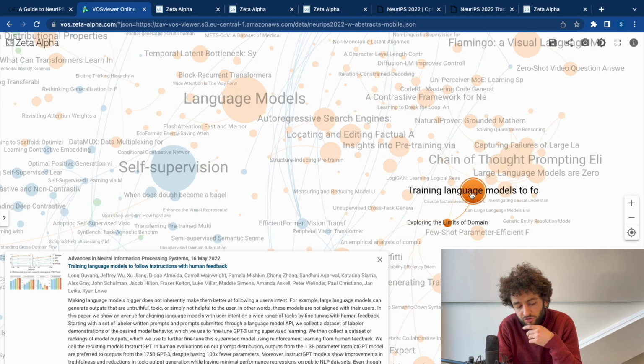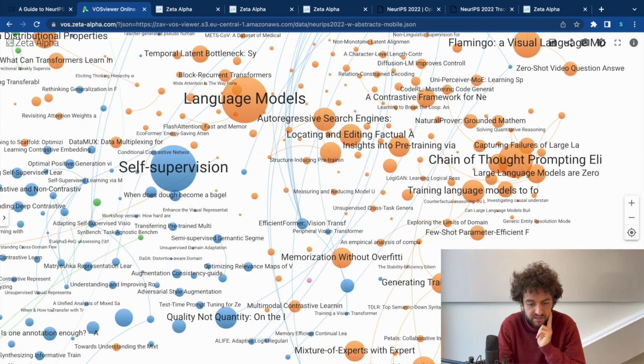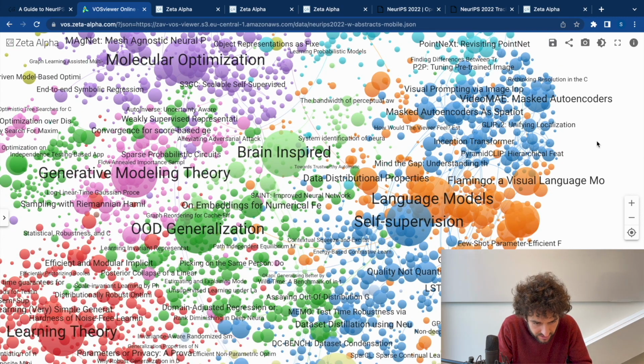Another one that is also pretty big, from OpenAI: Training Language Models to Follow Instructions with Human Feedback. They basically have GPT-3 interact with human annotators, and with that type of feedback, they improve the performance of the models. This thing is called InstructGPT. That said, on to the next thing, diffusion models.